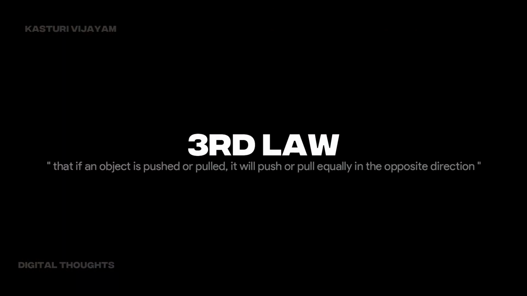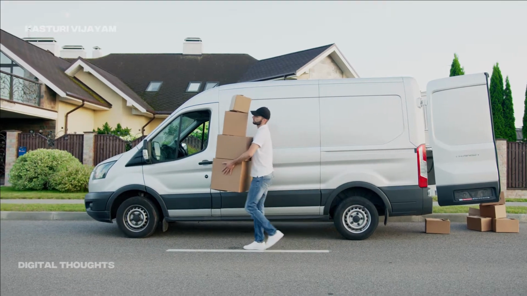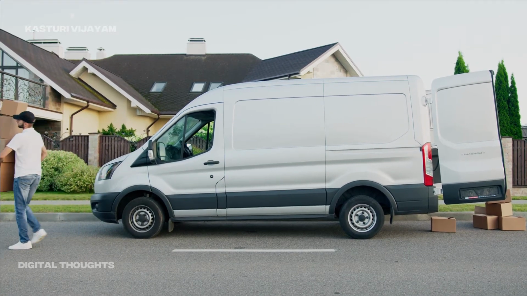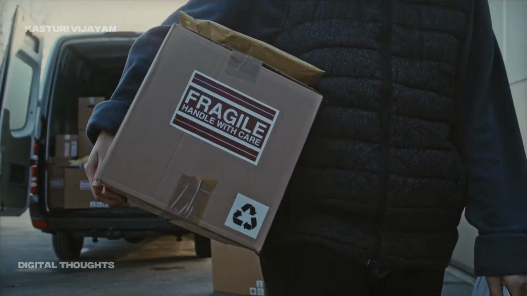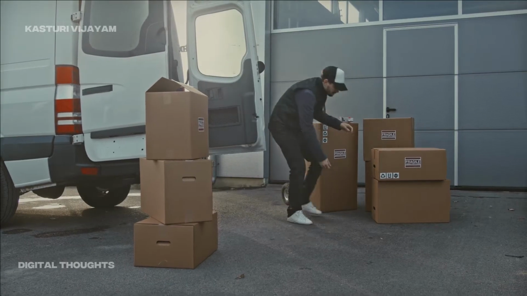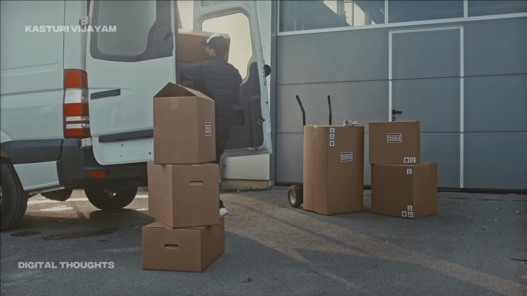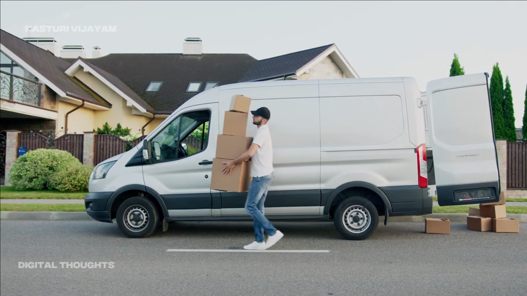The third law states that if an object is pushed or pulled, it will push or pull equally in the opposite direction. If someone lifts a heavy box, they use force to push it up. The box is heavy because it's producing an equal force downward on the lifter's arm. The weight is transferred through the lifter's legs to the floor. The floor also presses upward with an equal force. If the floor pushed back with a lesser force, the person lifting the box would fall through the floor. If it pushed back with more force, the lifter would fly in the air.